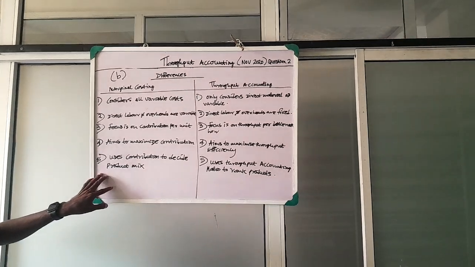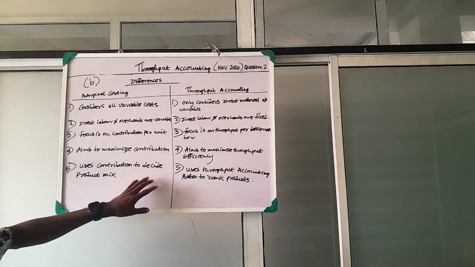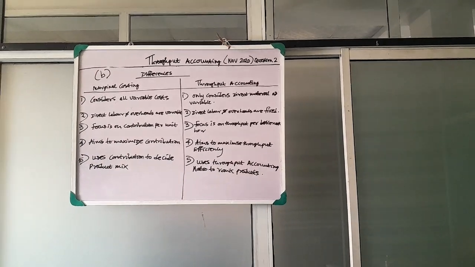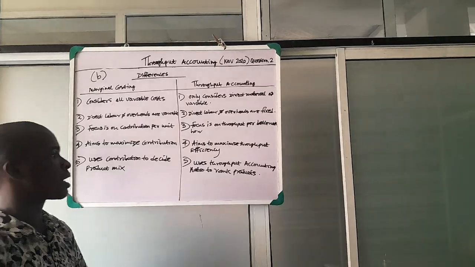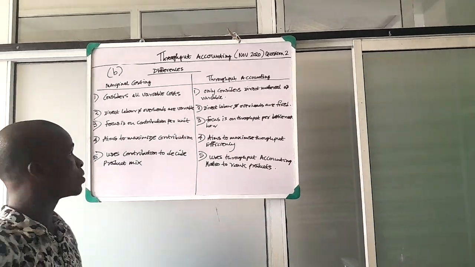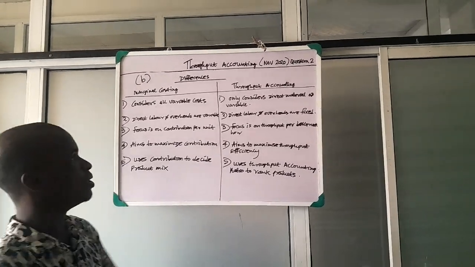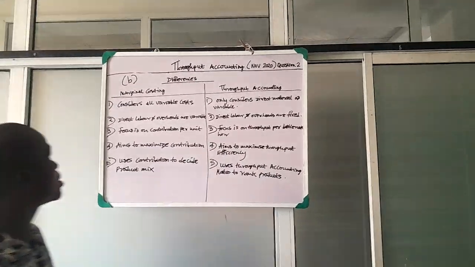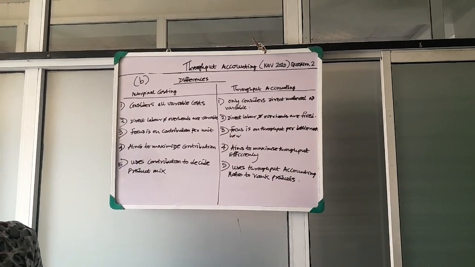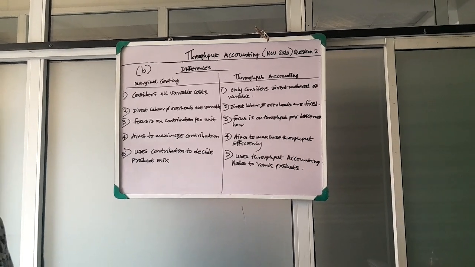Fifthly, marginal costing uses contribution to decide the product mix, just as we previously ranked the contribution for both products, while throughput accounting uses the throughput accounting ratio to rank products. So these are the differences between marginal costing and throughput accounting required by the B part. So we'll be moving to the C part, and we are going to provide a solution to that.